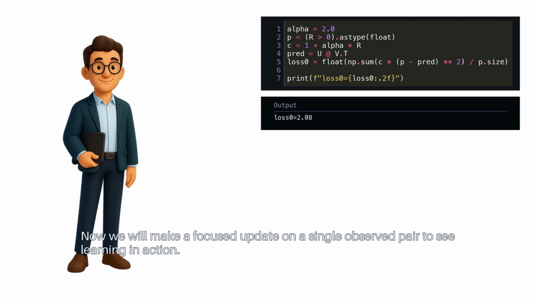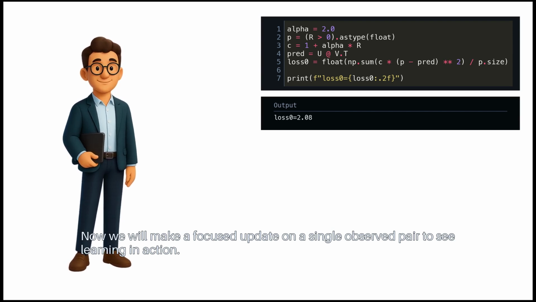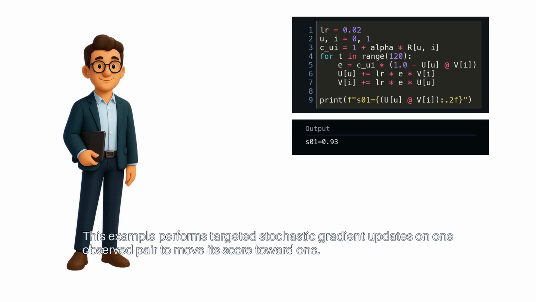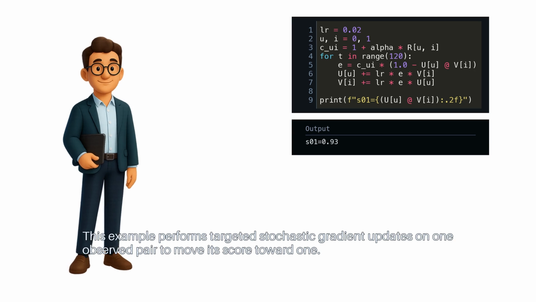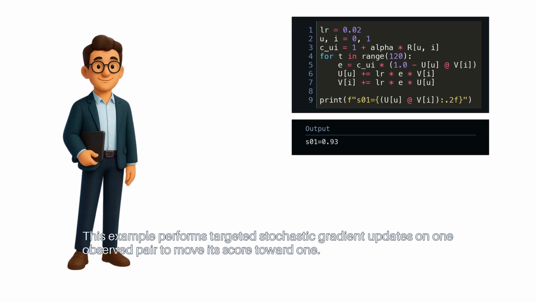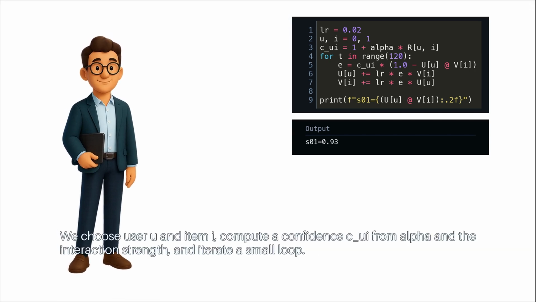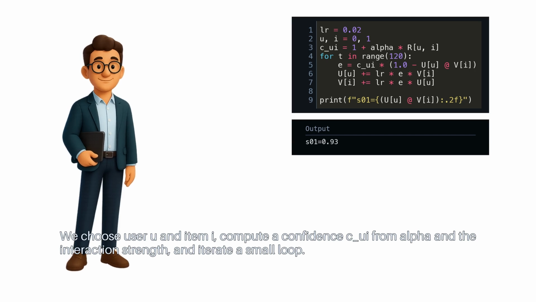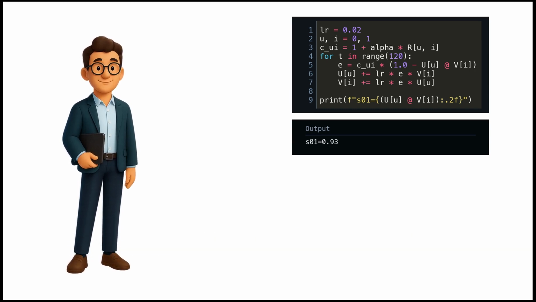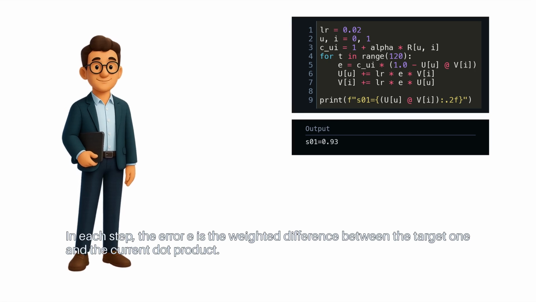Now, we will make a focused update on a single observed pair to see learning in action. This example performs targeted stochastic gradient updates on one observed pair to move its score toward 1. We choose user u and item i, compute a confidence cui from alpha and the interaction strength, and iterate a small loop. In each step, the error e is the weighted difference between the target 1 and the current dot product.